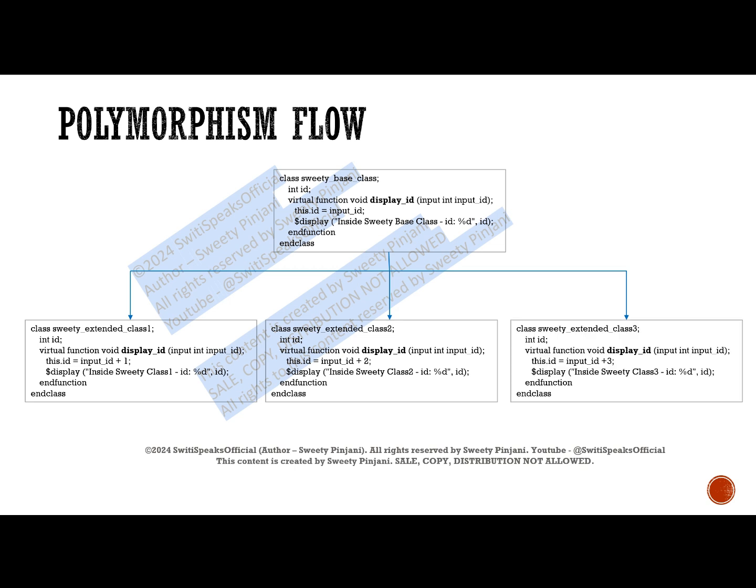Finally, I have extended class 3, which has ID as a variable. And again, I am implementing polymorphism for the method which is display ID. In this case, I am incrementing the input ID by 3 and then displaying the value. This is how you can implement polymorphism. The same function name can take different forms.